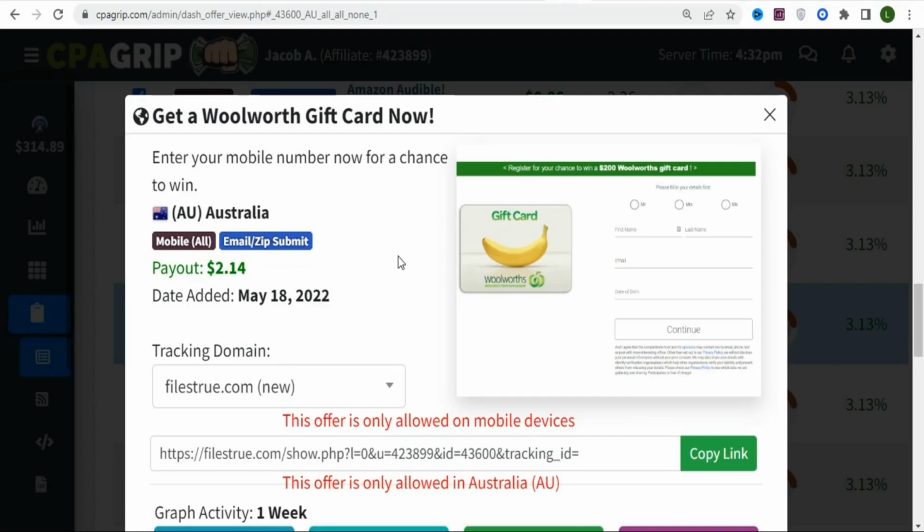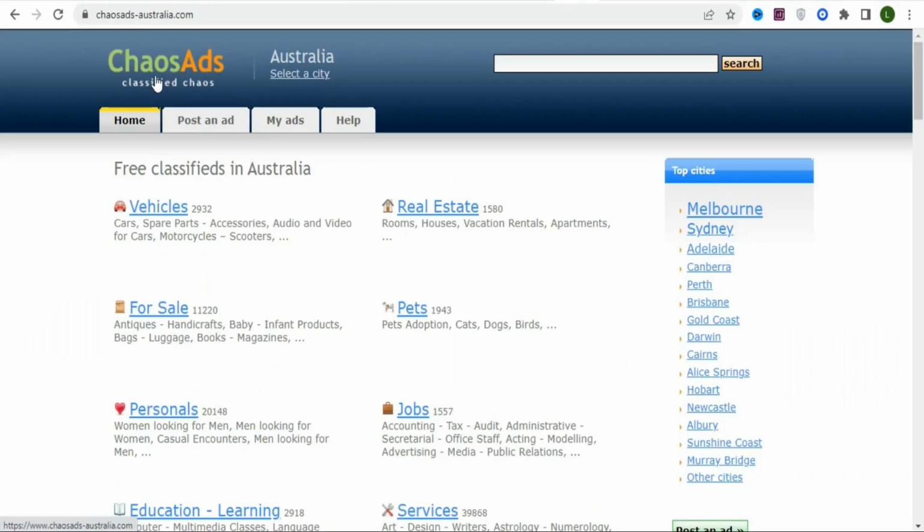So what we are now going to do is that you have to first of all get your traffic source so that you can promote this affiliate link for people to enter their mobile numbers, and you are going to be paid each time you get a person. We are going to be using this website to promote the offers. The name of the website is chaosads.australia.com. This is a website where you can get people from Australia to enter their mobile numbers, and you are going to be earning money on CPA Grip.